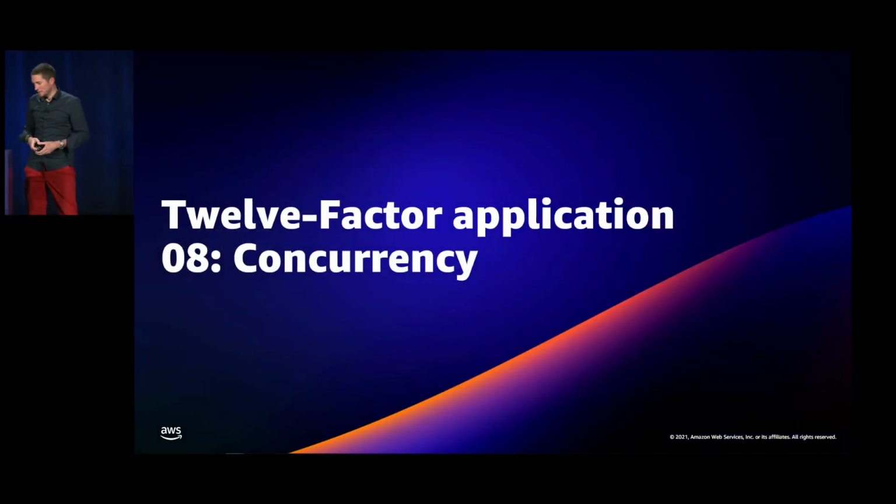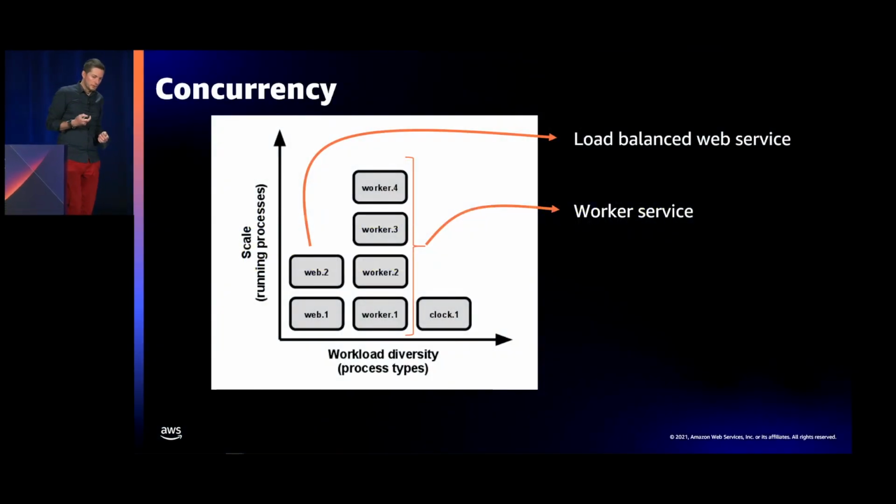Concurrency, so that piece is interesting. What the 12 factor is telling us is that processes are first-class citizens. So we want to make sure that we decouple them and we can manage concurrency and so scalability in a distributed way.